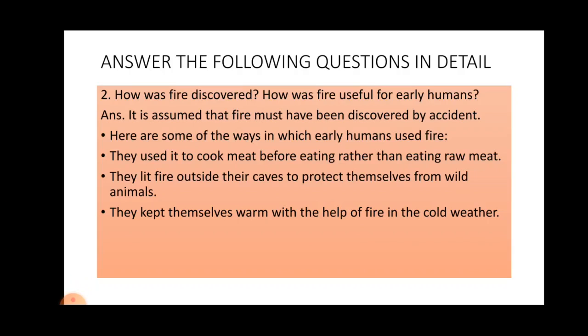It is assumed that fire must have been discovered by accident. And how was fire useful for early humans? For that, the answer is, they used it to cook meat before eating rather than eating raw meat. They lit fire outside their caves to protect themselves from wild animals. They kept themselves warm with the help of fire in the cold weather.